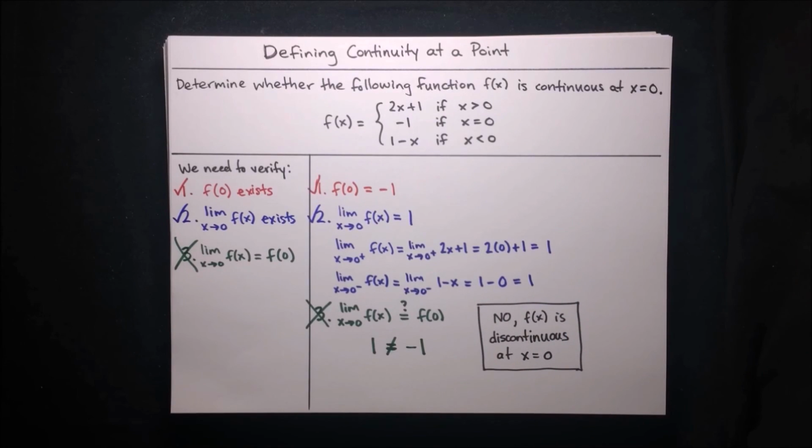So now we know how to check whether a function is continuous at a point, given the expression of the function. If the function is not continuous at a point, then we say it is discontinuous at that point, and in the future we'll gain some intuition for the different types of discontinuities that can occur.